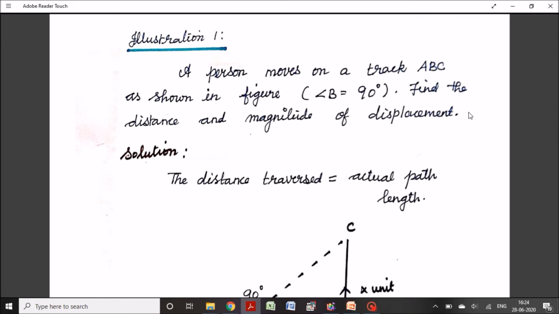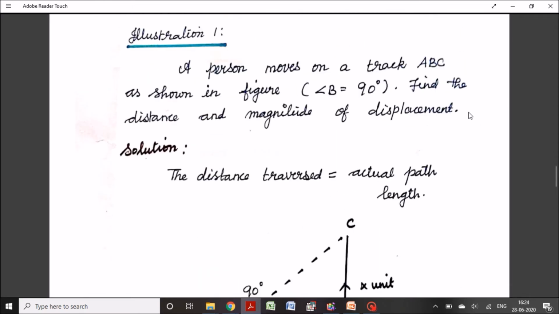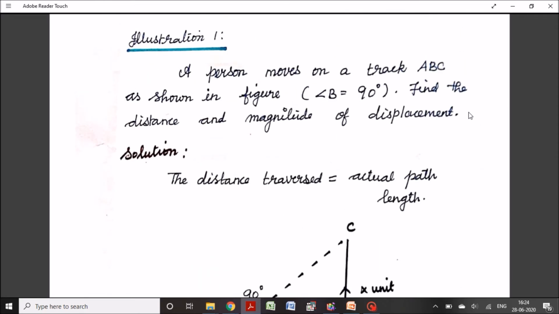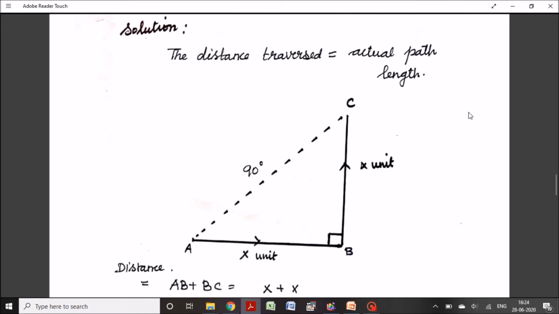Here we are going to see two problems in displacement and distance. The first problem is a person moves on a track ABC as shown in figure. Here assume the angle between A and C is 90 degree. Find the distance and magnitude of the displacement.